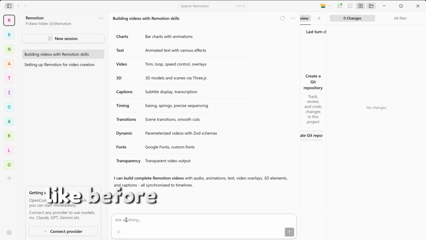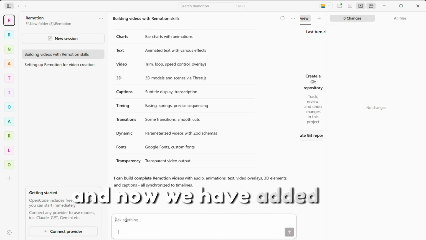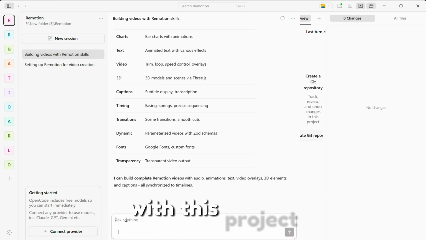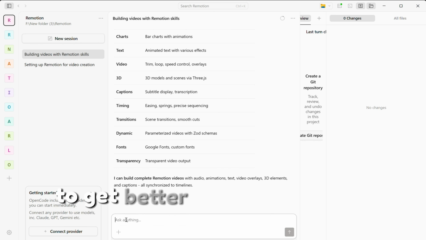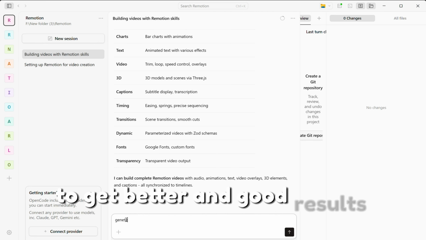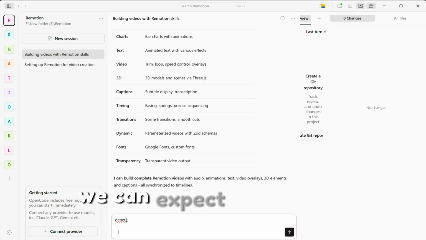Like before, we have successfully generated videos, and now we have added extra skills to this project to get better results than before.